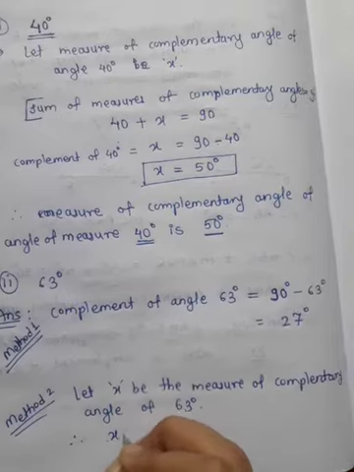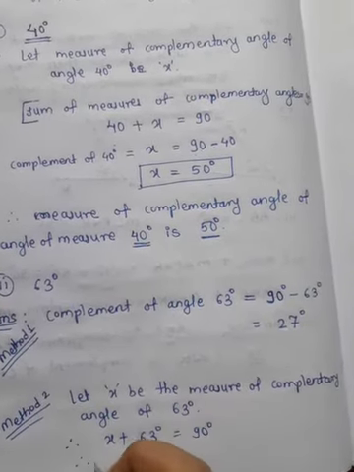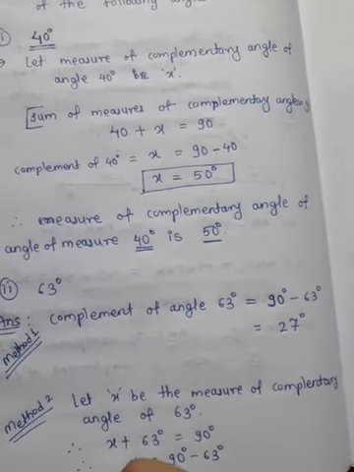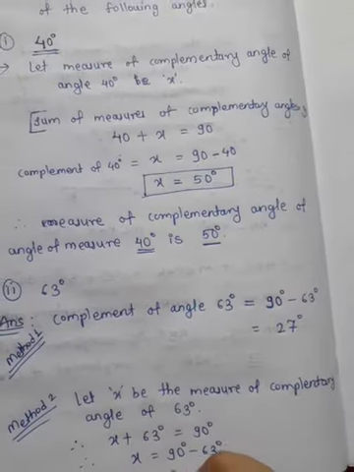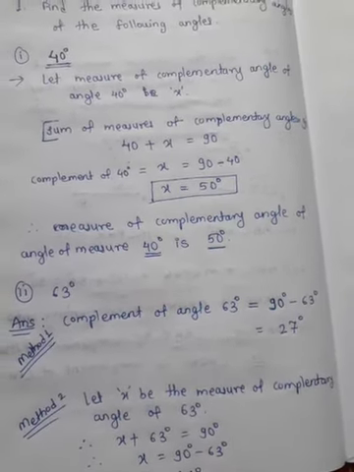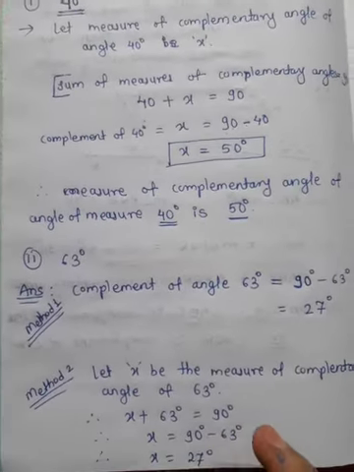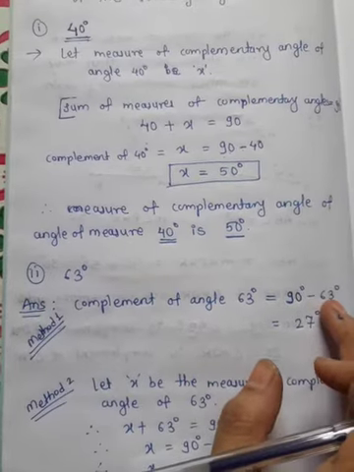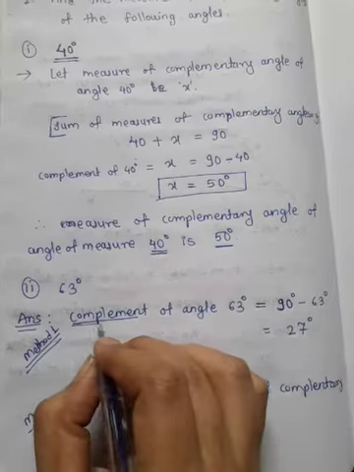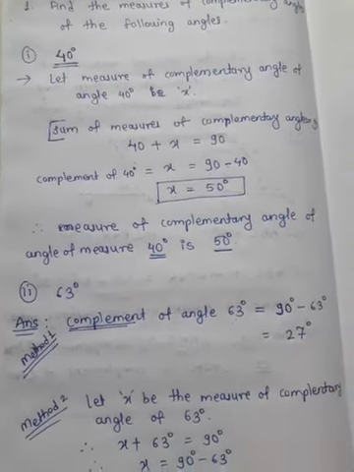Therefore x plus 63 degrees is equal to 90 degrees, and therefore x is equal to 90 degrees minus 63 degrees, and therefore x is equal to 27 degrees. So we get the answer 27 degrees, that is the measure of the complementary angle of 63 degrees. So we just have to subtract this angle from 90 to find the complement of any angle. Just subtract it from 90 degrees, we get the answer.